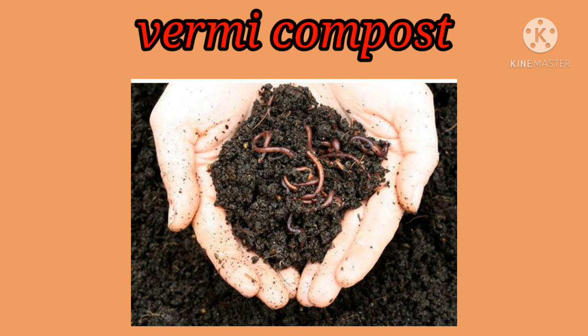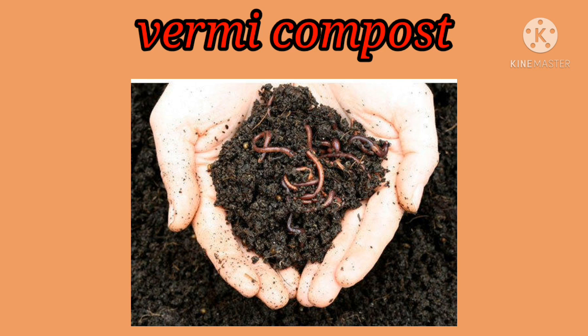Okay. So next one, vermicomposting by bin method. Based on the bin method, let us see one by one how to prepare vermicomposting. It is the rearing of earthworms in a container or bin.